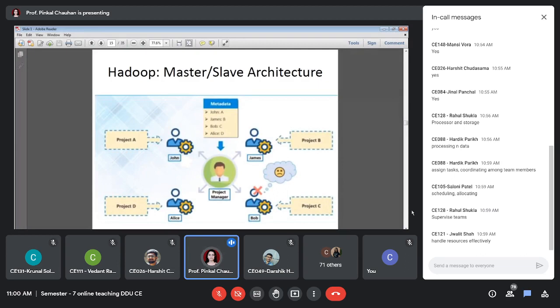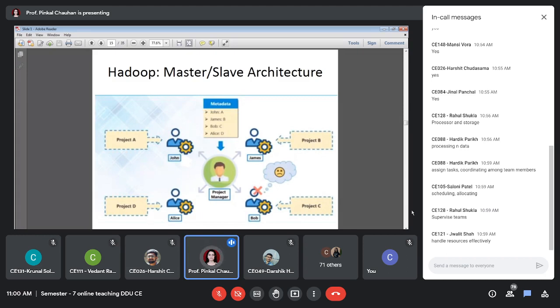He has to utilize the resources effectively, and within the deadline he has to complete the project on time. This is the main duty of a project manager, right? So as a project manager, this is the duty.